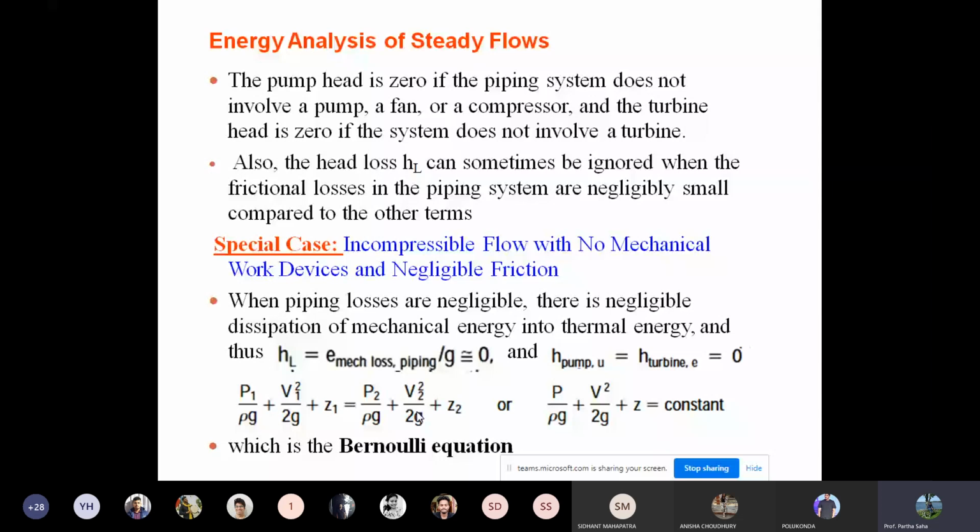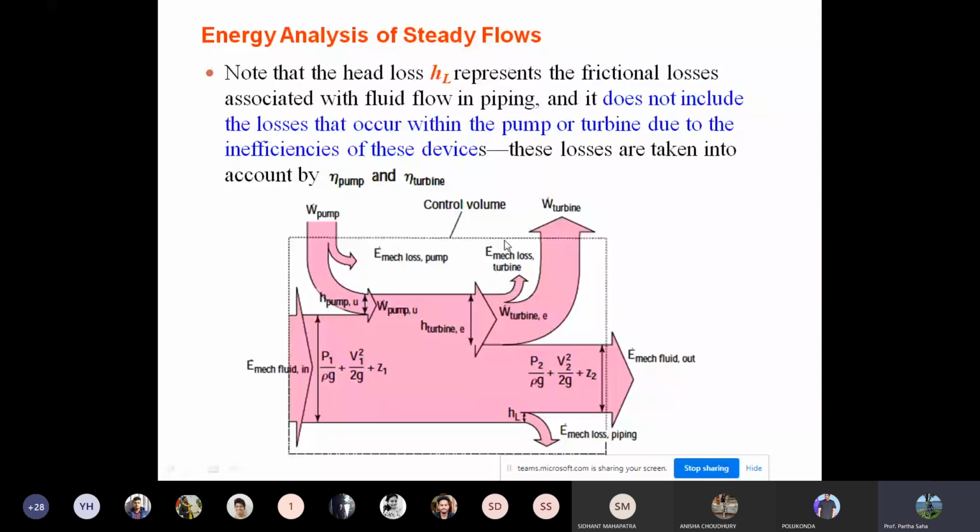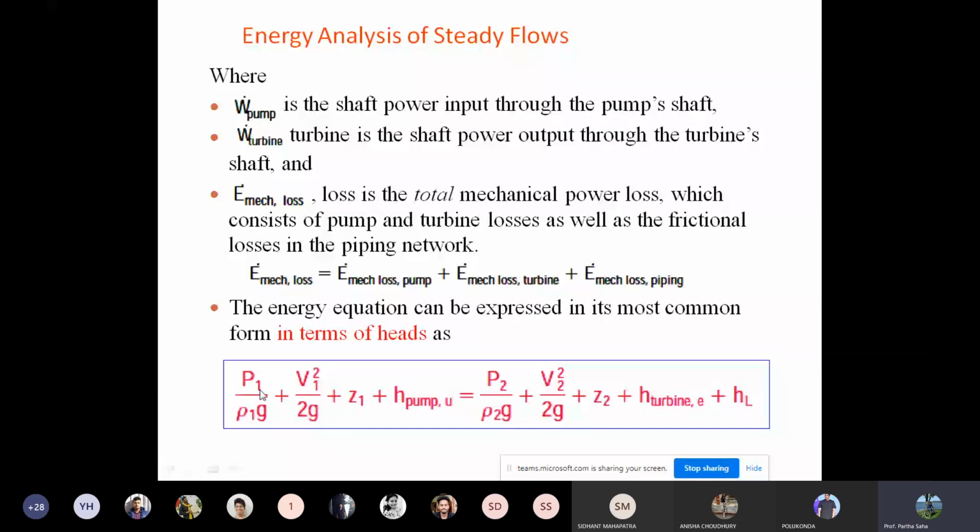So remember, this is P1 by rho g plus V1 square by 2g plus Z1. This is nothing but the Bernoulli equation, and we have added all these terms: H pump, H turbine, HL, because we are considering that heat is happening in a real system.